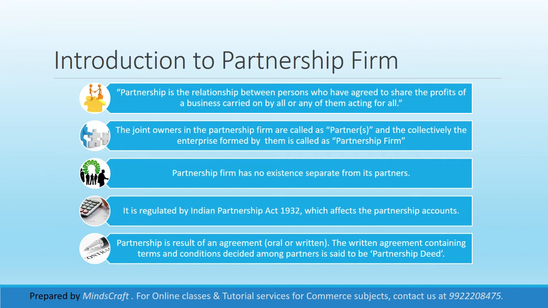So now let's first understand what partnership is. According to Section 4 of the Indian Partnership Act 1932, partnership can be defined as the relation between persons who have agreed to share the profits of a business carried on by all, or any of them acting for all. What does this mean? There may be a minimum of 2 partners and a maximum of 50. This statement means the business can be run by all, or there can be one person acting for all.